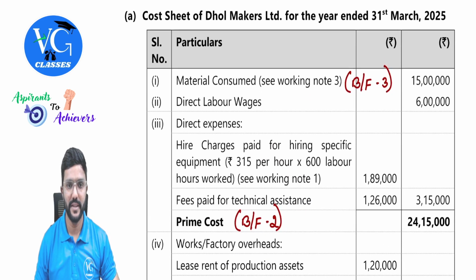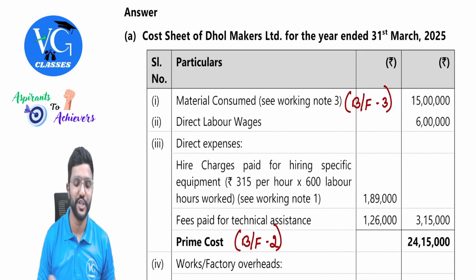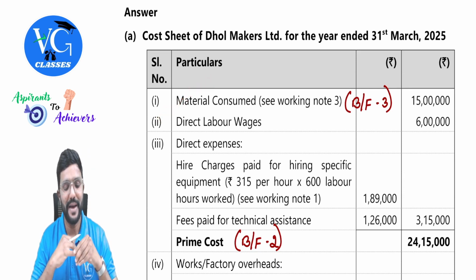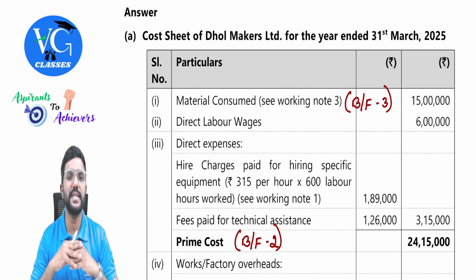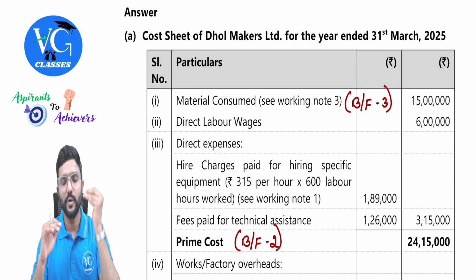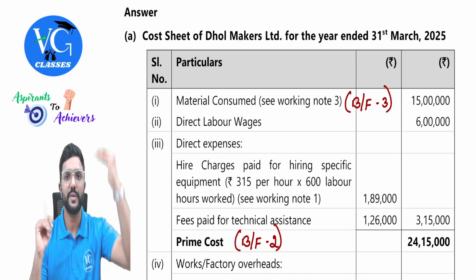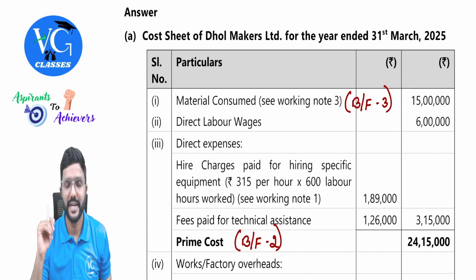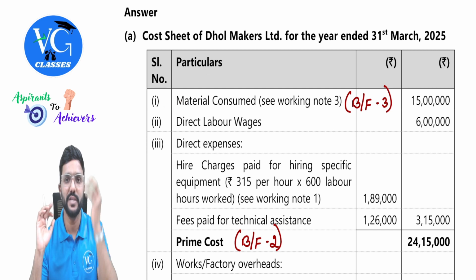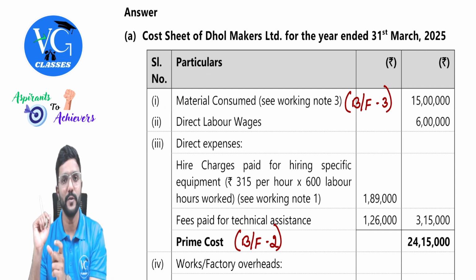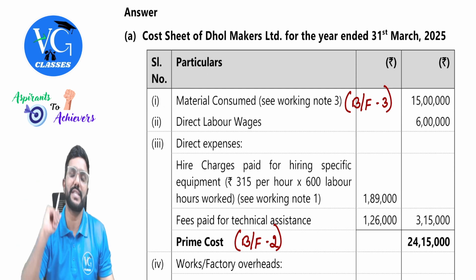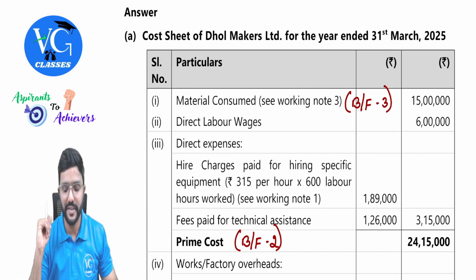It is easy by itself, but the twist is direct material is not given in the question directly. We need to calculate it as a balancing figure. So what I would suggest, students, is that you already know what all information is given in the question. So try to arrange it in the cost sheet order, that is in the cost sheet format. Just arrange it, then write the amounts for whichever items they have given in the question. And then you can do reverse calculations.